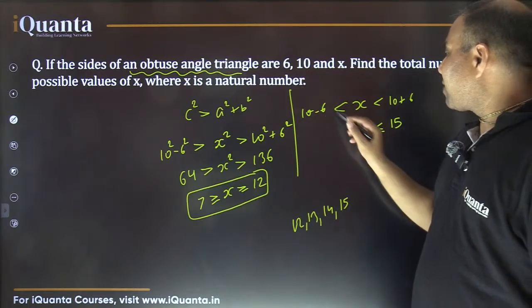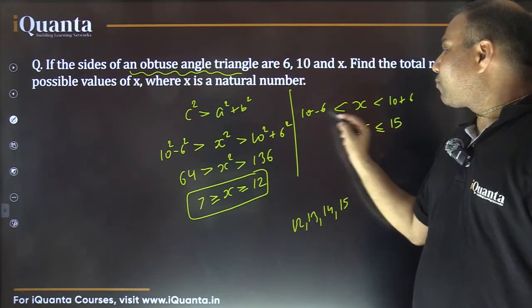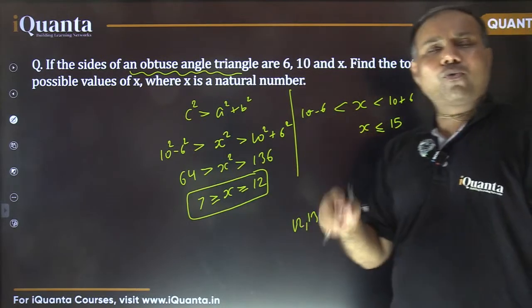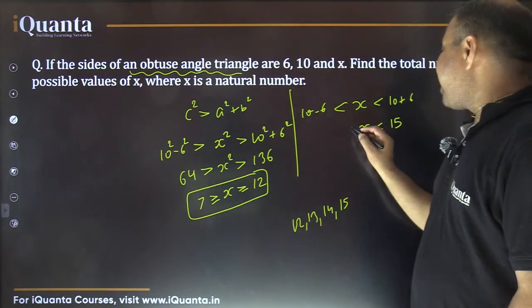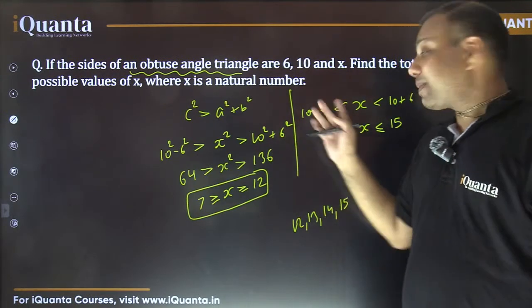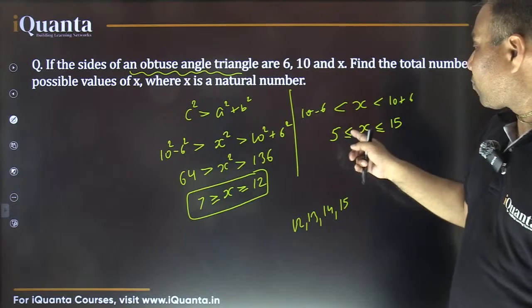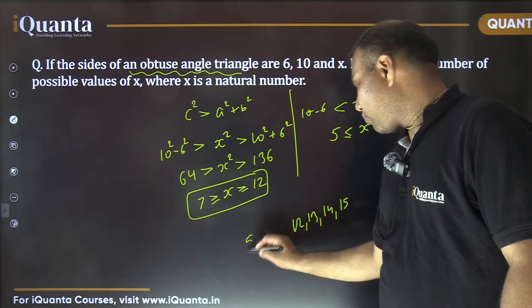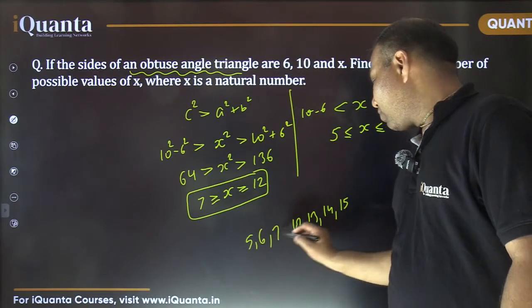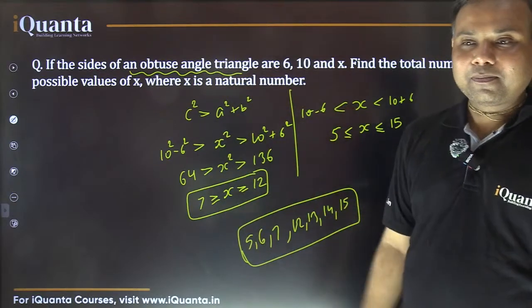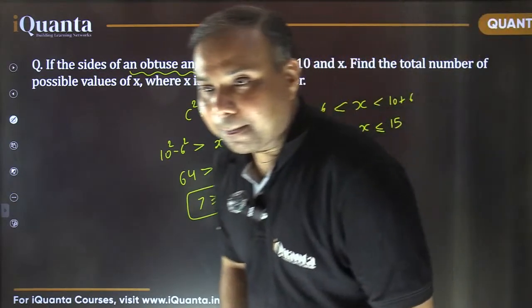And on the lower side, x must be greater than 4, since 10 minus 6 is 4. So x should be more than 4, which means minimum it has to be 5. So x is more than 4 but up to 7, right? So 5, 6 or 7. So these are the 7 values possible for x here. Fine. So that's the right answer. Is it okay?